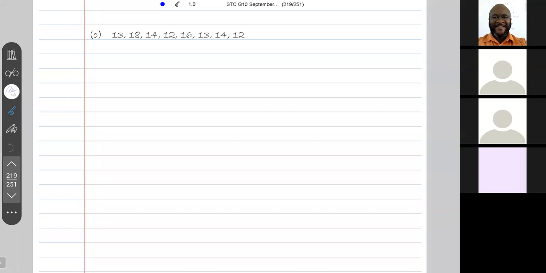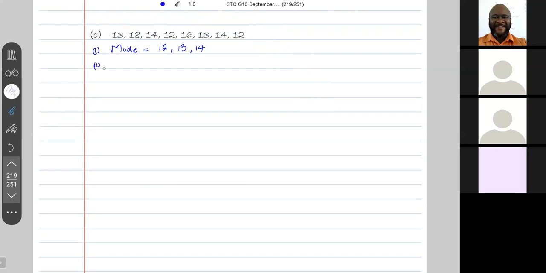All right, so let's go for the mode. We have what? The 12 is there twice. 13 is there twice. 14 is there twice. So 12, 13, and 14, they're there the same number of times. So the mode is 12, 13, and 14. We say that the distribution or the data is trimodal.